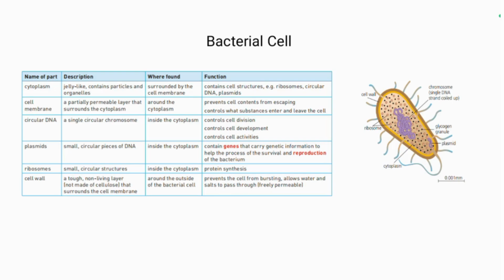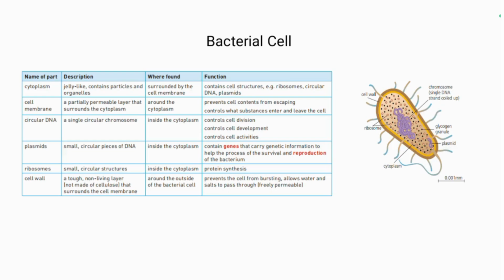It also has plasmids, which we can see on the diagram, which are small circular pieces of DNA inside the cytoplasm. Their function is to contain genes that carry genetic information to help the process of survival and reproduction of the bacterium. Ribosomes are small cellular structures inside the cytoplasm. Protein synthesis is the main function of ribosomes.